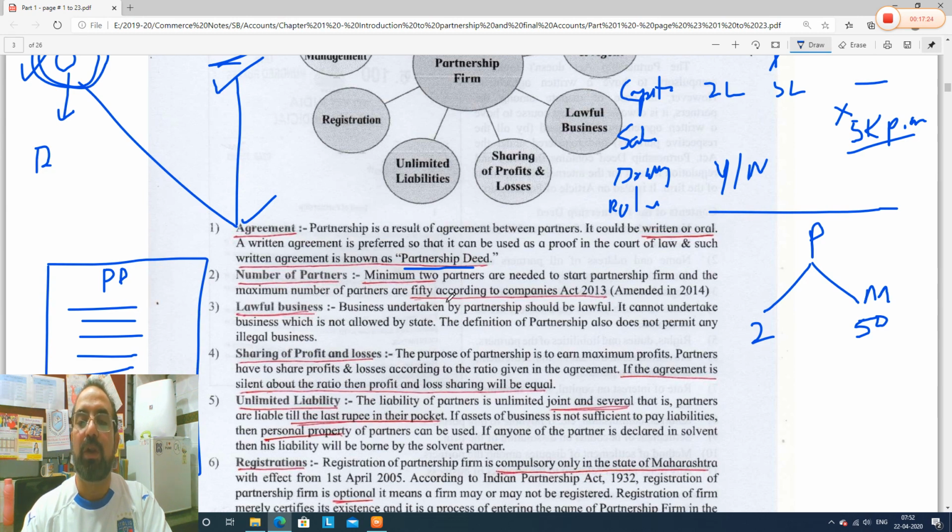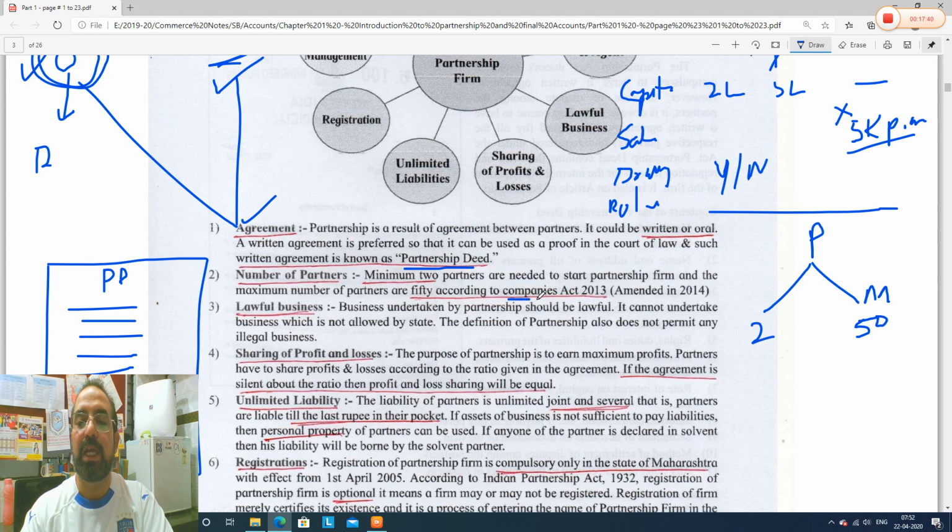Okay, so I will not tell you what the numbers were last year, otherwise you will get confused and remember the wrong numbers and then write them in the exam. So I will not tell you, but it was wrong. This year they have made updations, as per Companies Act 2013.